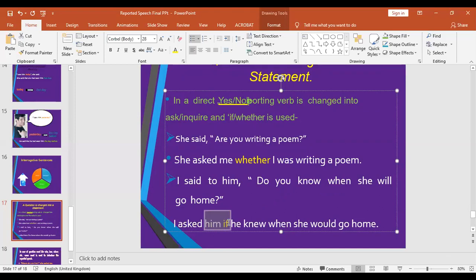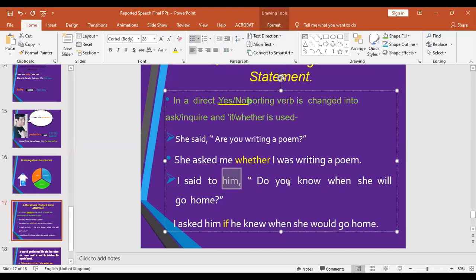All right, "if". Let's talk about the subject. Change of the pronoun. This "you" is second person, and according to the rule, second person will be replaced with the object of the reporting speech, which I always say is outside the inverted commas.